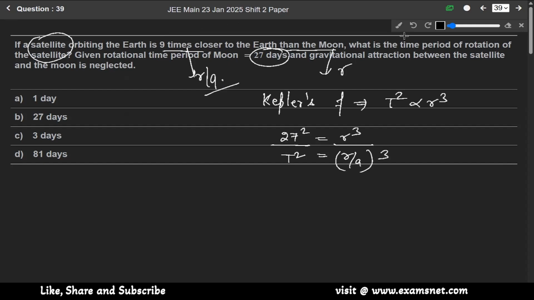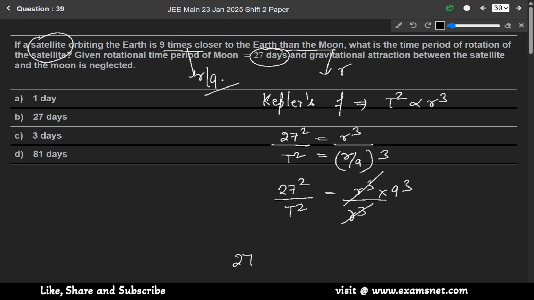Okay, so solving it we get 27 square over T square equals R cube over 9 cube. So it will be 27 square over T square equals R cube over R cube into 9 cube. So this R cube cancels out.